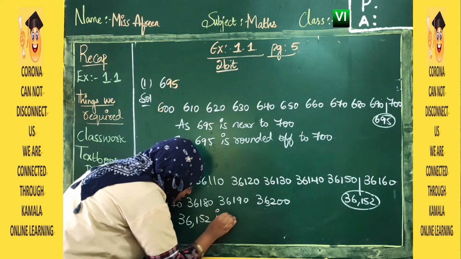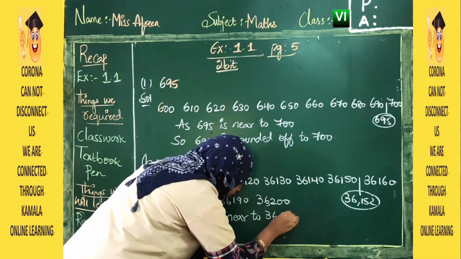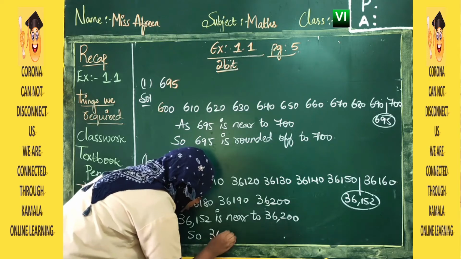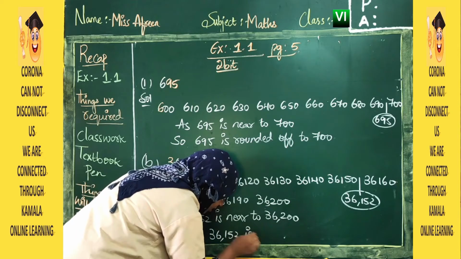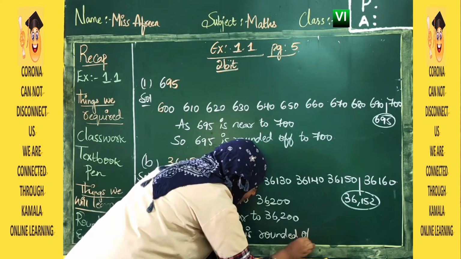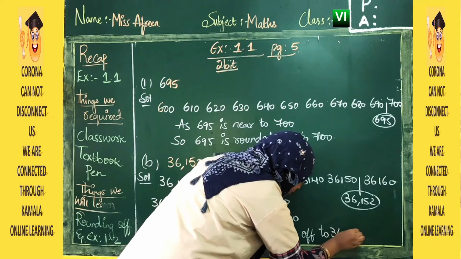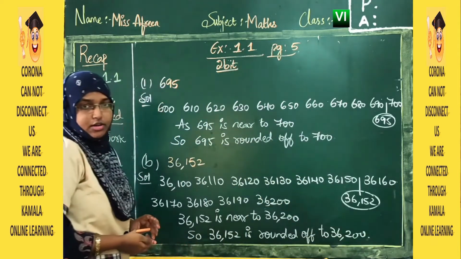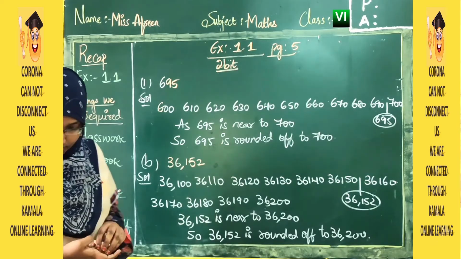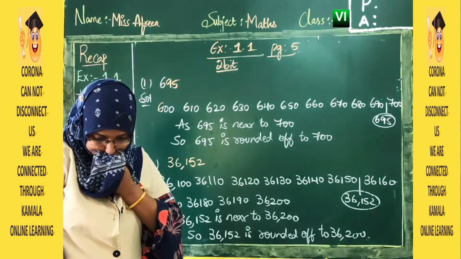So 36,152 is near to 36,200. So 36,152 is rounded off to 36,200. Okay, this is the first and second one. Now moving to our third bit.